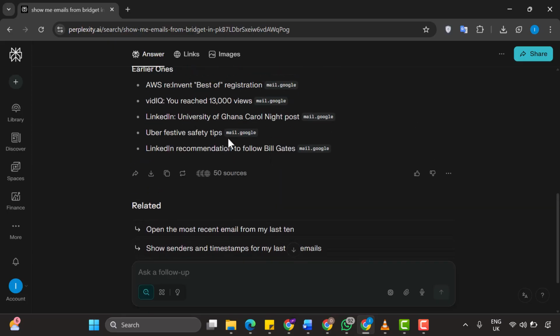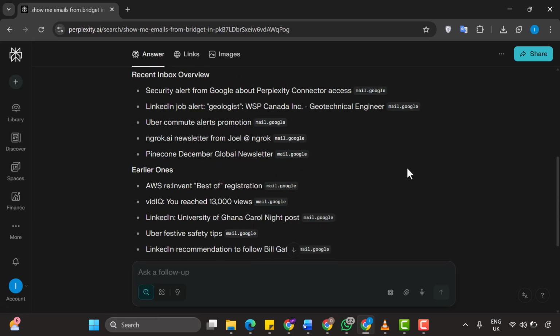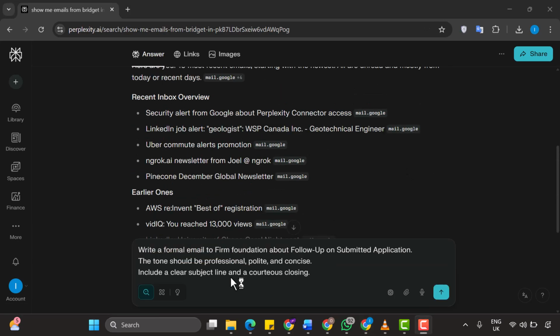Now let's test the email composition feature, which is where things get really exciting. I'm going to ask Perplexity to draft an email for me. Let me give it some context. I'll say, draft a follow-up email regarding a job application. Keep it professional, polite, and concise. Include a clear subject line and a courteous closing.